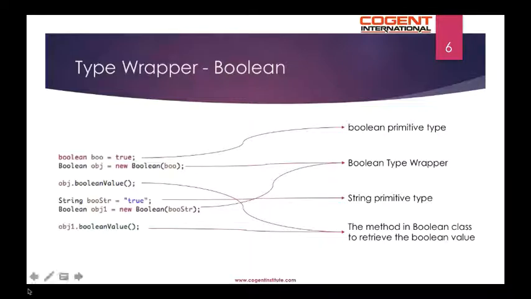In the next code snippet, we have booStr of type String, which is assigned a string literal of "true". The Boolean type wrapper class also has a constructor which takes in a string representation of the boolean value. This returns a reference to the Boolean object created. The booleanValue method can be used on the object reference to get back the primitive value.